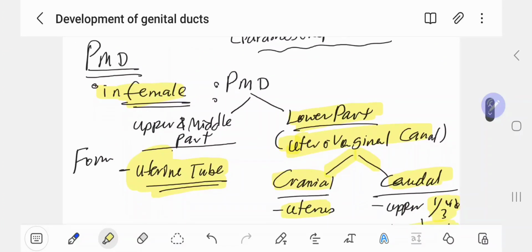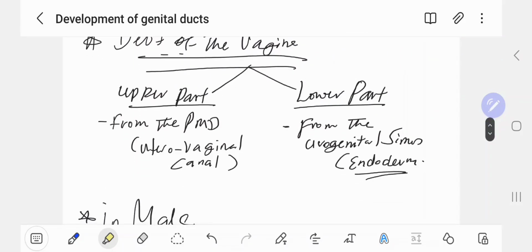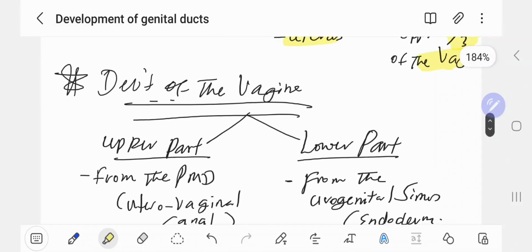So para-mesonephric in female can be classified into two: the upper and the middle part forms the uterine tube, and the lower part, the uterovaginal canal, forms two types: cranial and caudal part. Cranial forms the uterus, and the caudal forms 1/3 of the vagina. So the development of the vagina can be classified into two: upper part and the lower part.